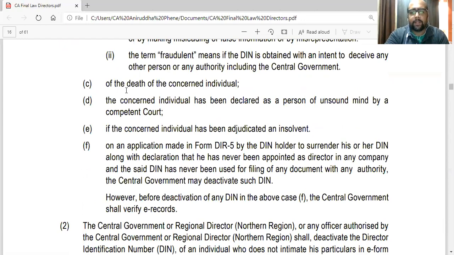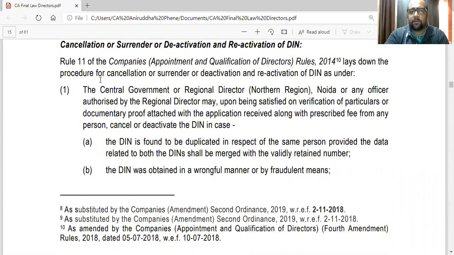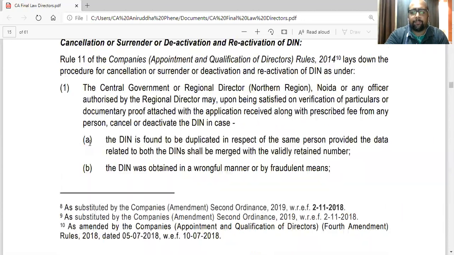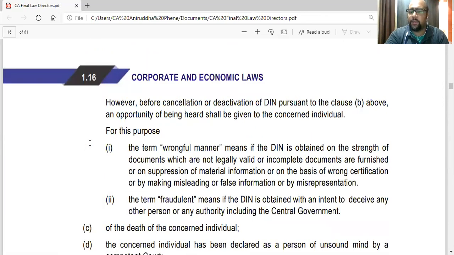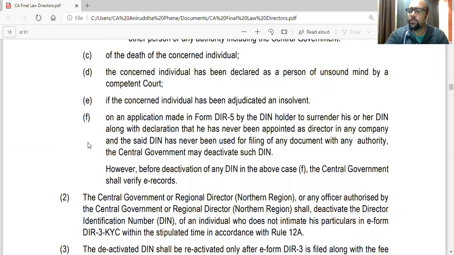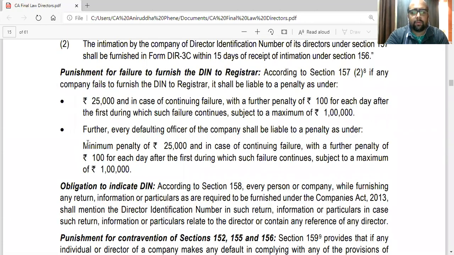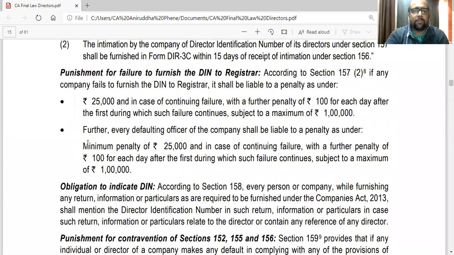Then a question can come regarding this cancellation, surrender, deactivation of DIN. So in that you have to write A, B, C, D, E, F. Those are the points you need to write. What are the circumstances under which DIN is surrendered or cancelled? So these are the two important parts.